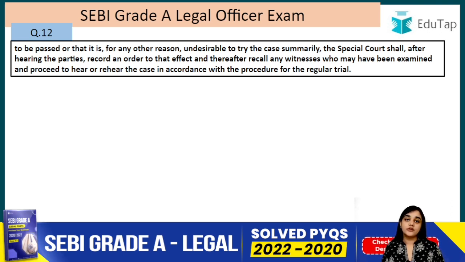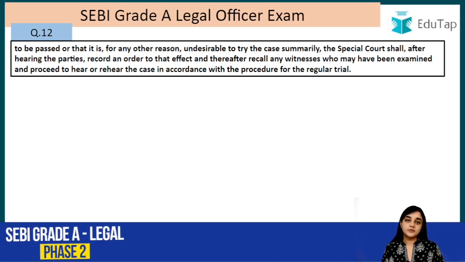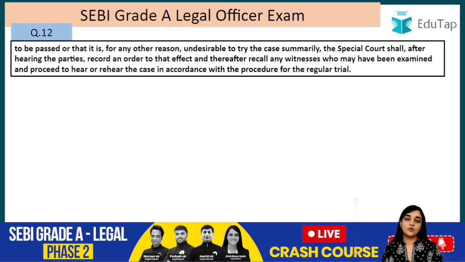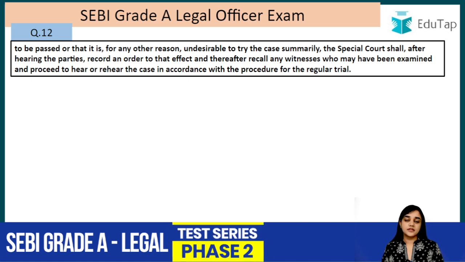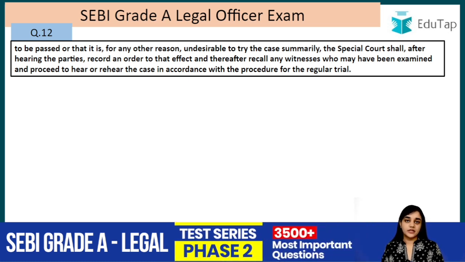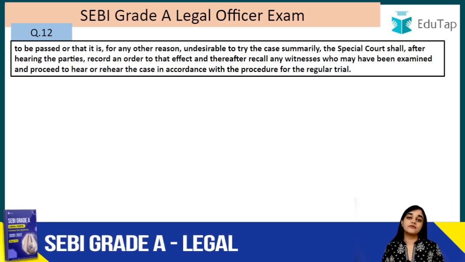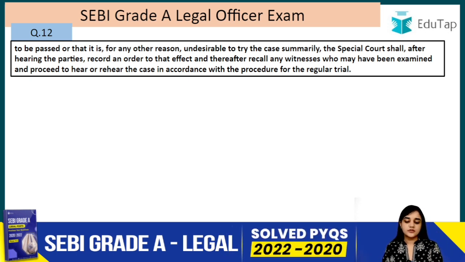So basically, if during the course of the trial or at the commencement of the trial, the special court finds that this is a difficult case, for example, and more than 1 year of punishment has to be given, or due to any other reason the court is of the opinion that this case cannot be tried in a summary way, they will record that reason, make an order to that effect, and try the case in a regular way. Any of the witnesses who have already given evidence to the court will be recalled and will give their evidence again, right? So this is question number 12.